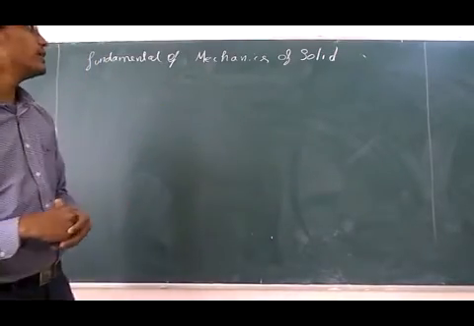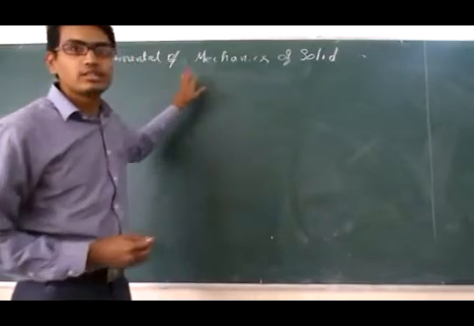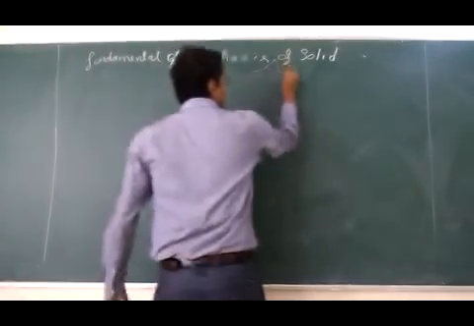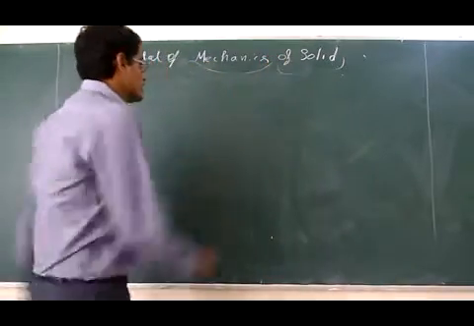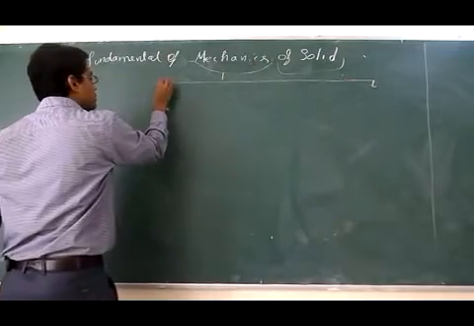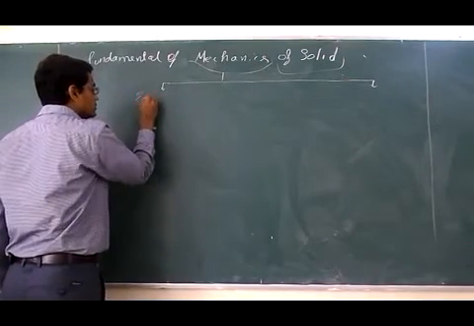As we go into details about mechanics of solid, we should know about mechanics. What is mechanics? Mechanics is divided into different parts, and it is divided into three different categories. The first one is engineering mechanics.